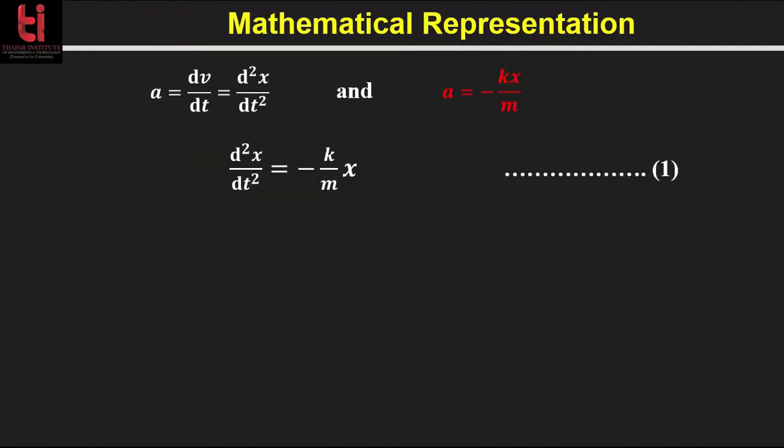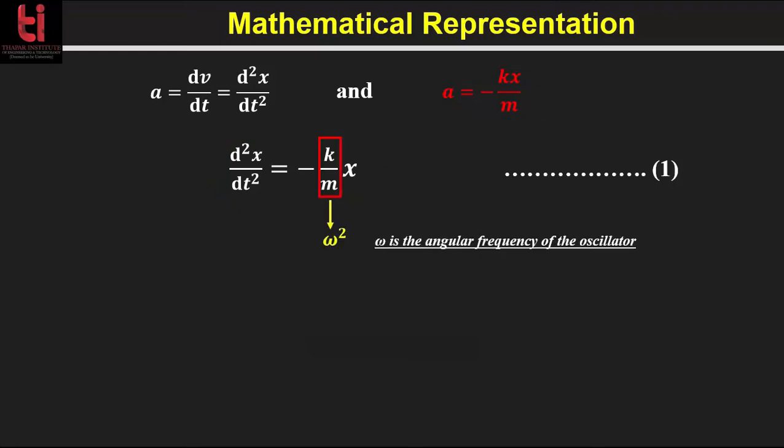Now we know that acceleration is the first derivative of the velocity with respect to time, or we can say that acceleration is equal to the second derivative of the displacement with respect to time, and we have a = -kx/m. If we combine these two, we get d²x/dt² = -(k/m)x.